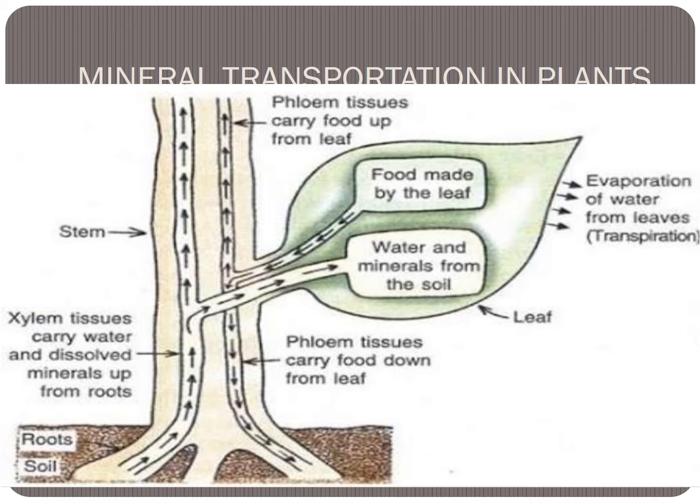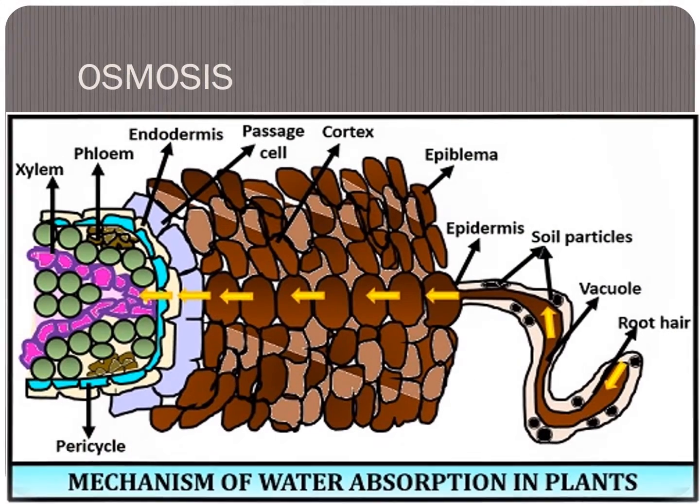Okay, children. Now we will study osmosis. What is osmosis? You already studied osmosis in previous classes.